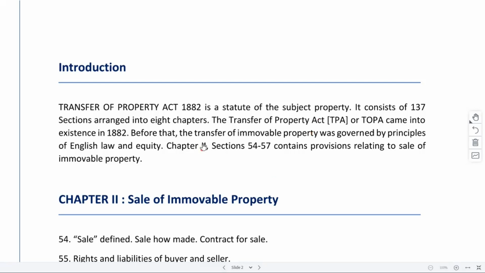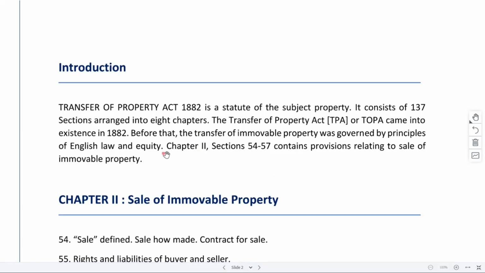And under chapter 2, sections 54 to 57, it mentions sale, right? So these sections you can remember as well as the chapter, because many a times, for MCQs, they ask things like which section defines sale or under which section the provisions regarding how a sale may be effected are provided, right? So a few important sections here and there we need to remember. Otherwise, provisions are not that complicated, right? They are simple provisions only. So with regard to sale, it's chapter 2 and sections 54 to 57.